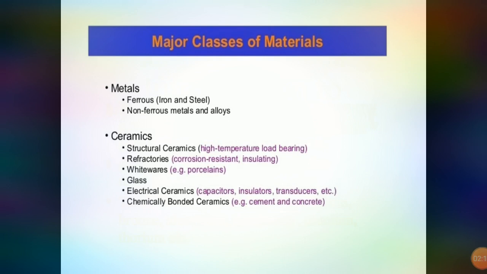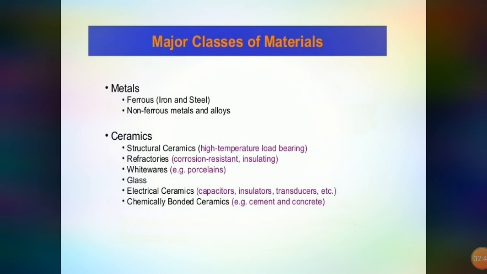Now ferrous metal is nothing but the metals that have the main constituent as iron, and elements are added into that to make an alloy, so that is called ferrous metals. Now what is non-ferrous metal? Non-ferrous metals are nothing but those that have the main constituent as other types of metals rather than iron.